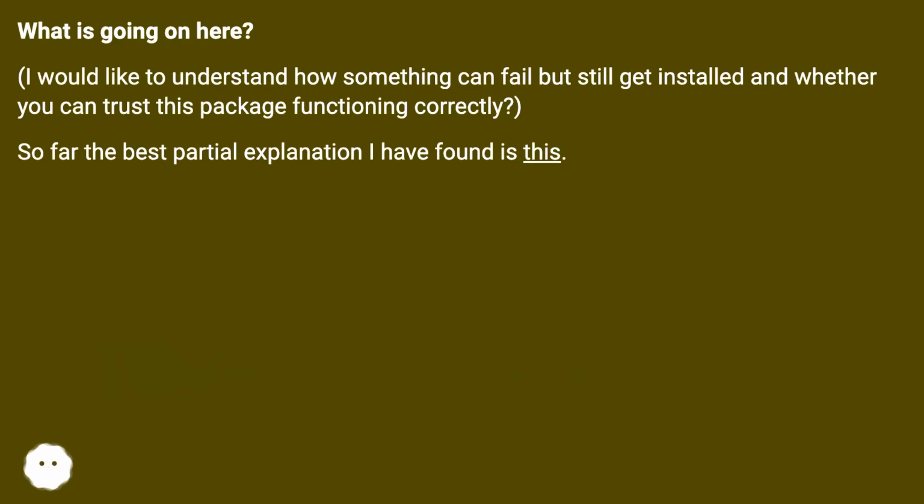What is going on here? I would like to understand how something can fail but still get installed, and whether you can trust this package to function correctly. So far the best partial explanation I have found is this.